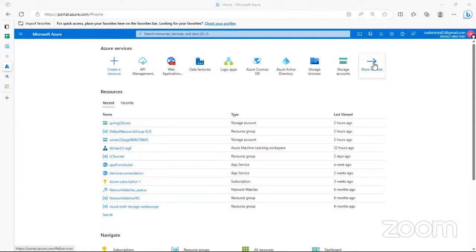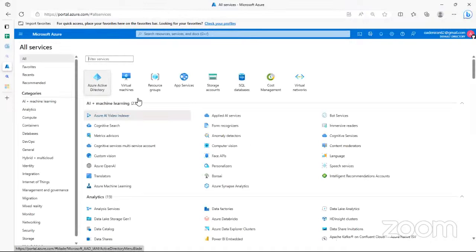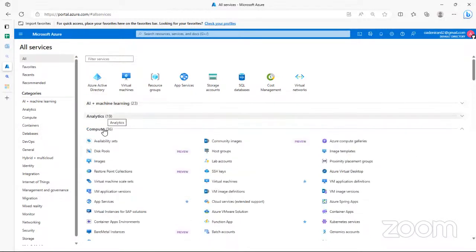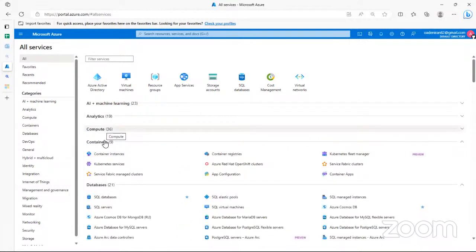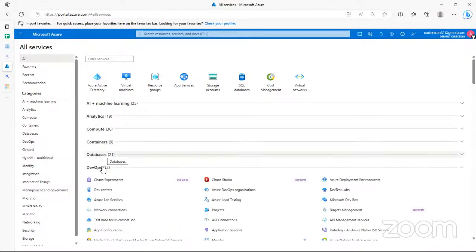So if I come here and click on more services, this is where you see a list of all the different services that are provided by Microsoft Azure. They even try to categorize them in a way so you will not be boggled down. So we have the AI services, analytic services, services that deal with compute, containers, databases, DevOps practices.